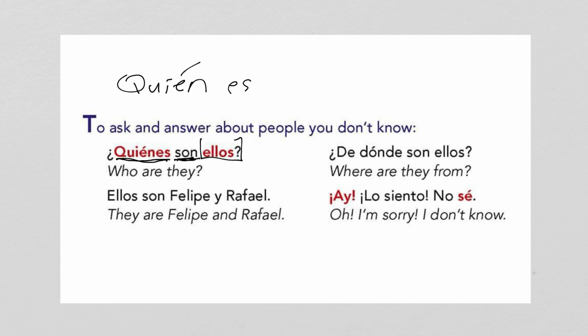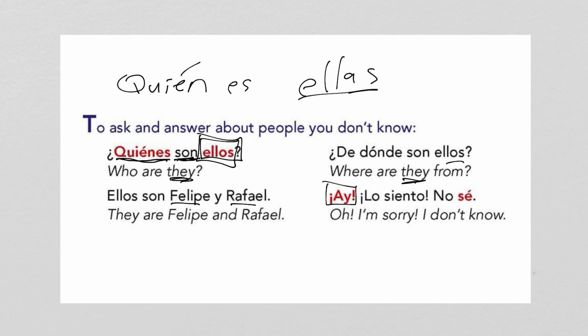And here's ellos. Ellos is like ellas. Ellas being a group of girls. Ellos would be they, as a group of guys. Or if it's mixed, a group of girls and guys, you would also use ellos for they. Ellos son Felipe and Rafael. You see here that it's just guys. ¿De dónde son ellos?